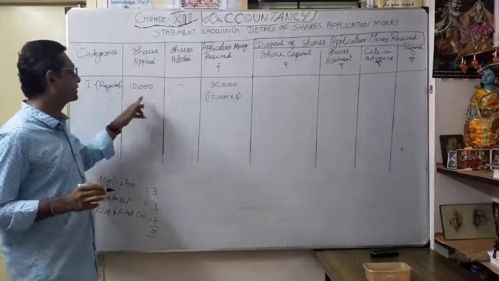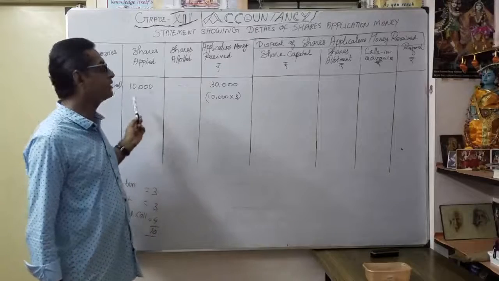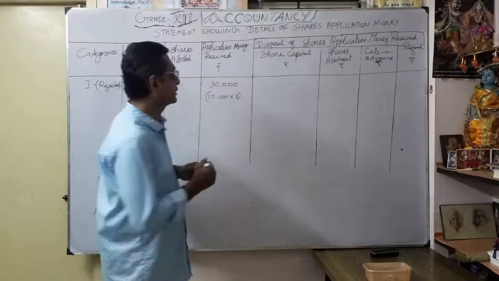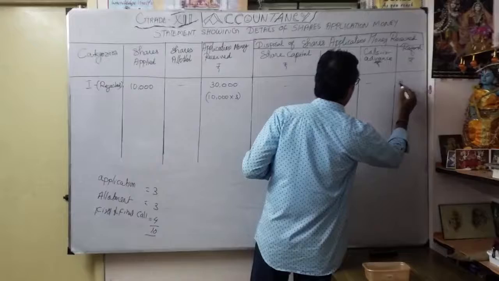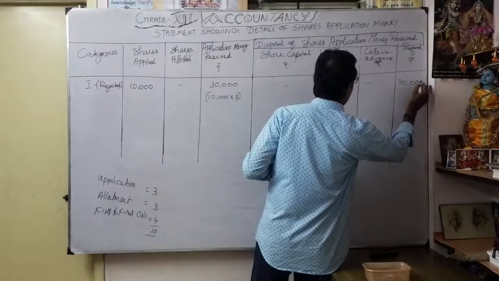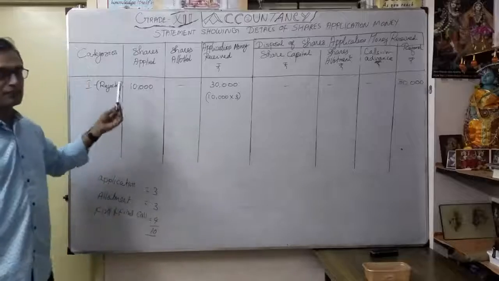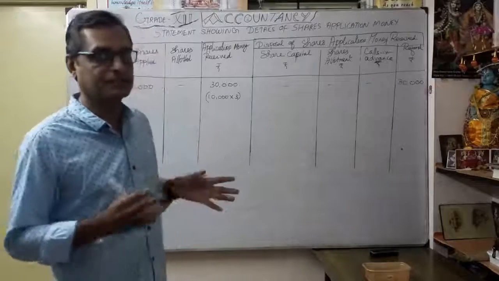Whatever shares applied, 10,000, there is no share allotment for this category number 1. So the application money received is 10,000 into 3, 30,000. The entire money is transferred to refund, 30,000. So the first one is very easy. In category number 1, the entire shares are rejected.